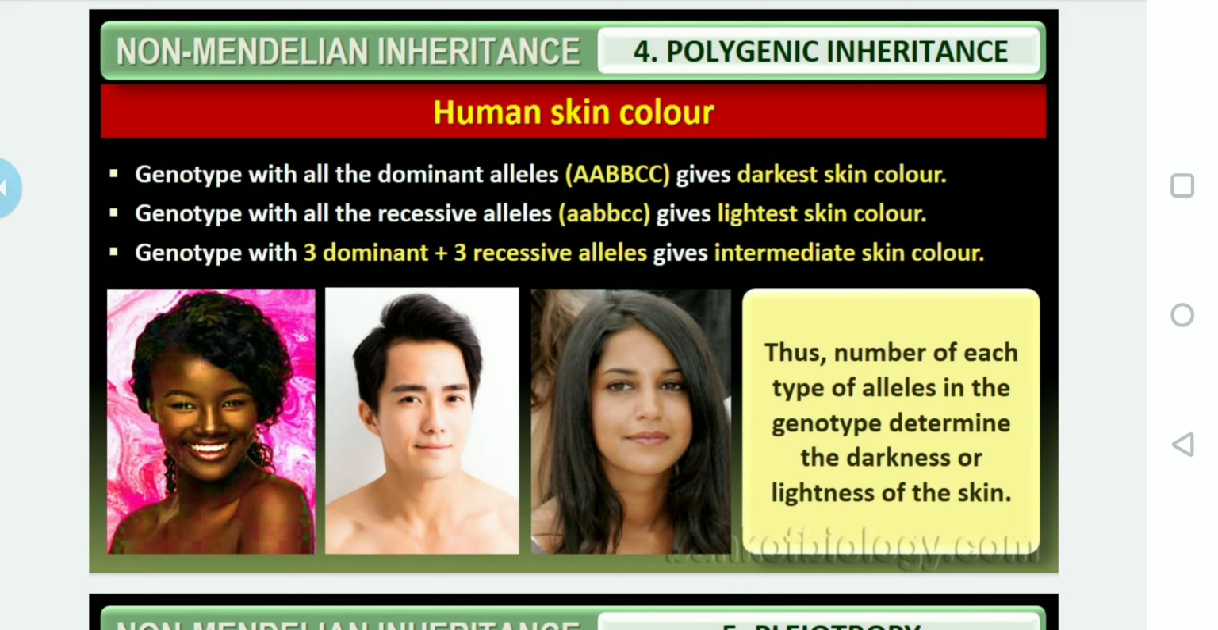Cross between each other. Then you can get the intermediate also, isn't it? Capital A, small a, capital B, small b, capital C, small c. Then it will be considered as the intermediate. The genotype with 3 dominant plus 3 recessive alleles gives the intermediate skin color. So the number of each type of alleles in the genotype determines the darkness or lightness of the skin.